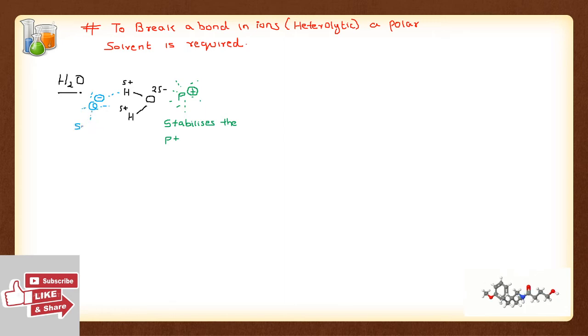So the cation P plus will be stabilized by oxygen because it has a del minus on it, and Q minus will be stabilized by hydrogens because they have del plus.